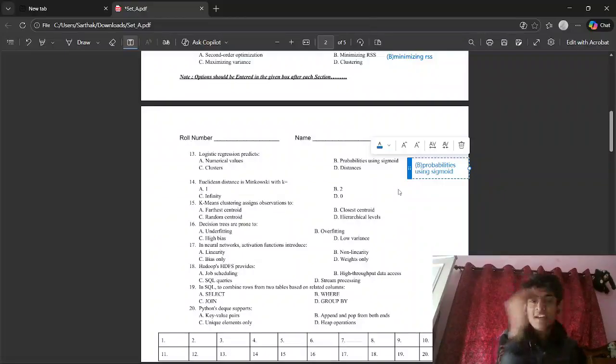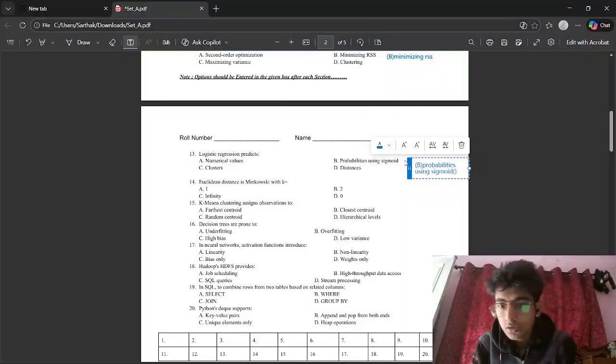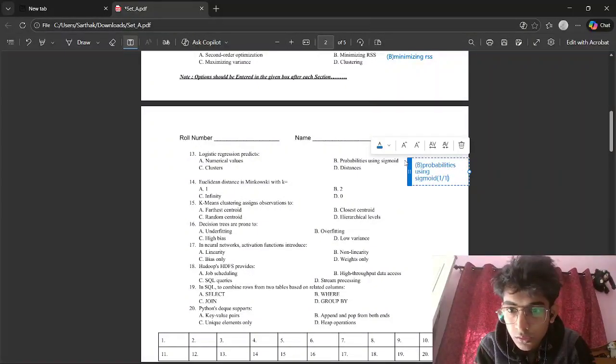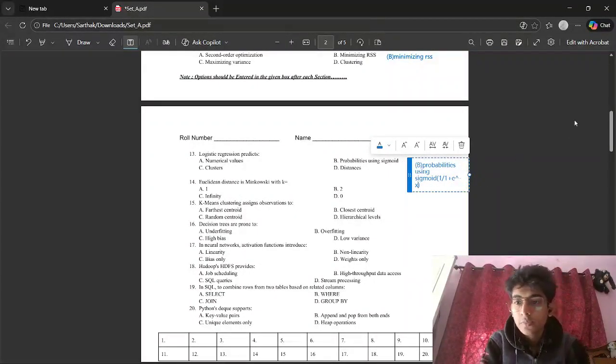The sigmoid function is an S-like function which is like, let me write, 1 upon 1 plus e to the power minus x. It is like that function, right?